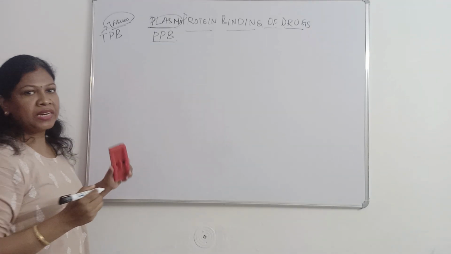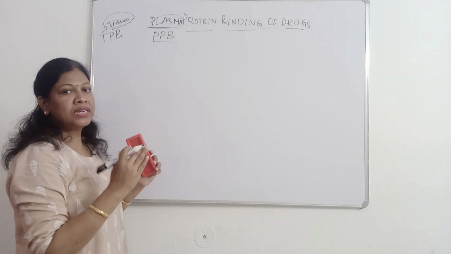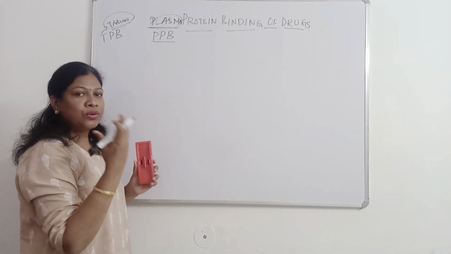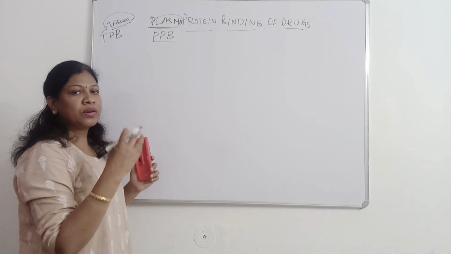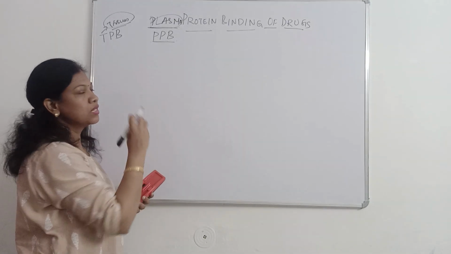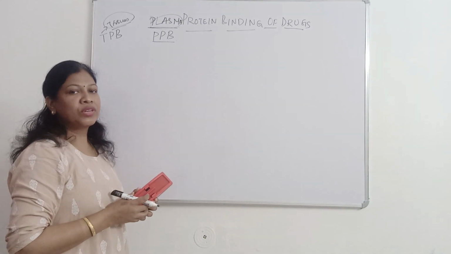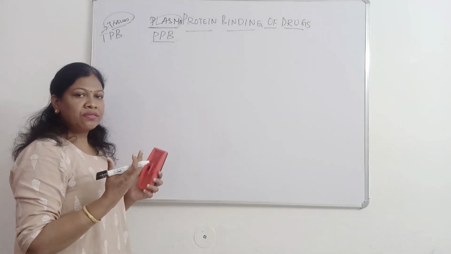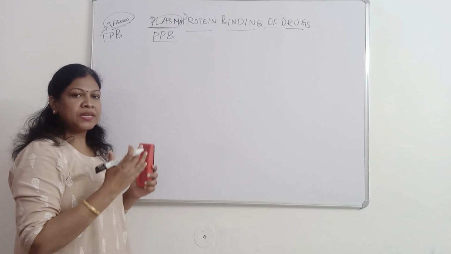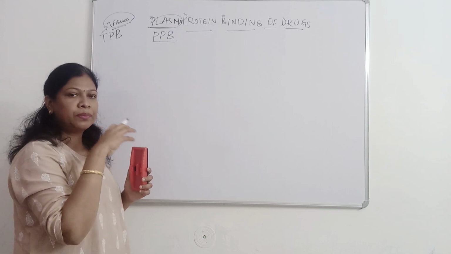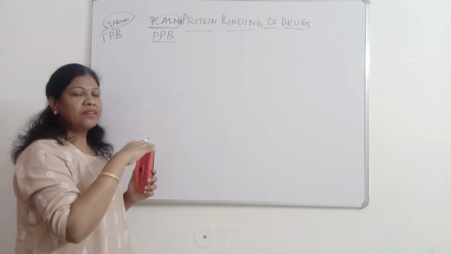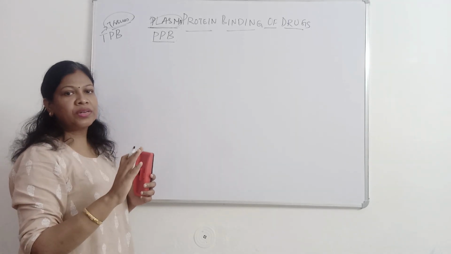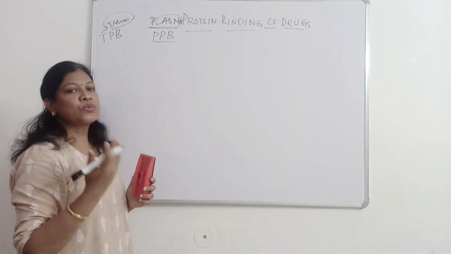So the plasma protein binding of drugs plays an important role in affecting the volume of distribution of drugs. Once you are administering the drug, for the pharmacokinetics of the drug you have to consider this parameter also, that is protein binding of drugs, especially plasma protein binding. Why do we have to consider plasma protein binding? Plasma is blood, so the drug will bind to the proteins present in blood. They will have restricted movement to the different tissues, that is, distribution will be restricted, as well as metabolism and excretion.